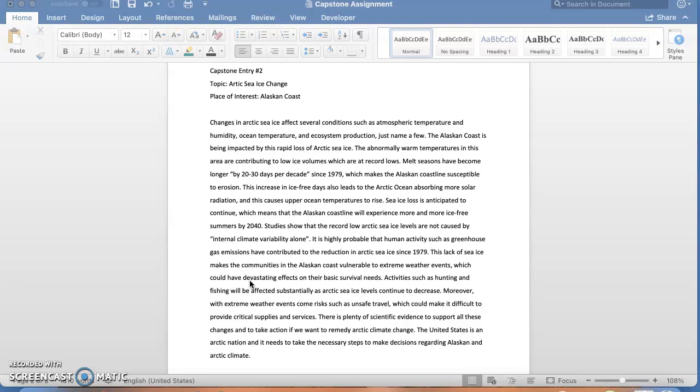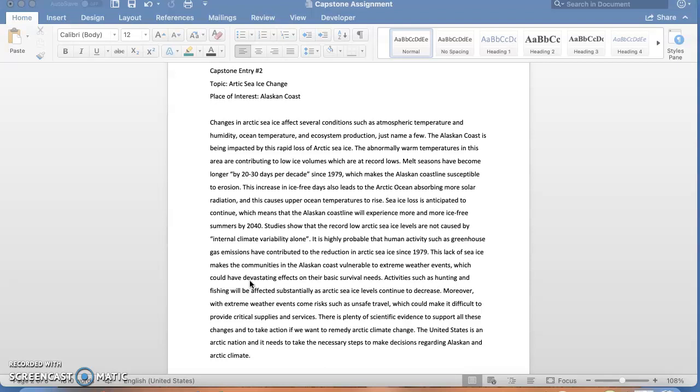This lack of sea ice makes the communities in the Alaskan coast vulnerable to extreme weather events, which could have devastating effects on their basic survival needs. Activities such as hunting and fishing will be affected substantially as Arctic sea ice levels continue to decrease. Moreover, with extreme weather events come risks such as unsafe travel, which could make it difficult to provide critical supplies and services.